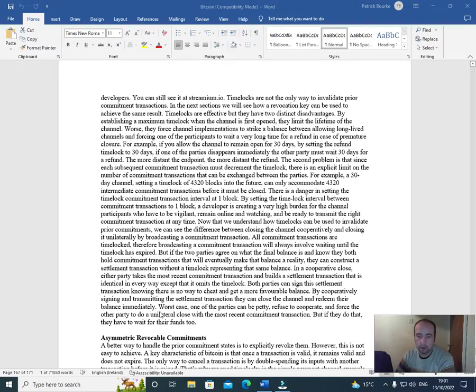Worst case, one of the parties can be petty, refuse to cooperate, and force the other party to do a unilateral close with the most recent commitment transaction. But if they do that, they have to wait for their funds too.